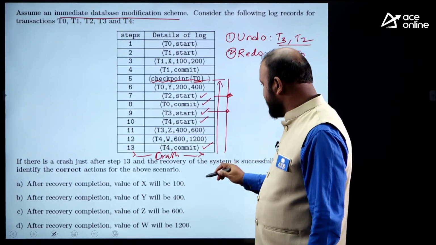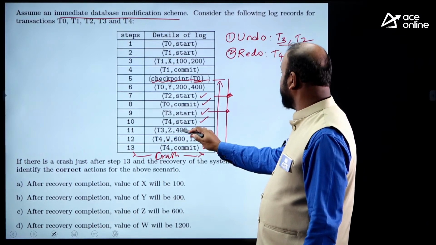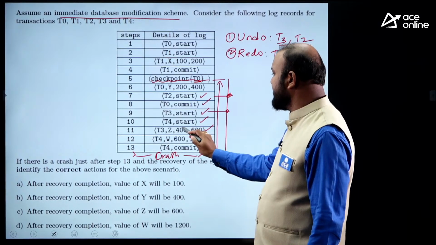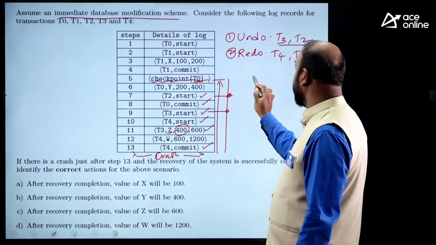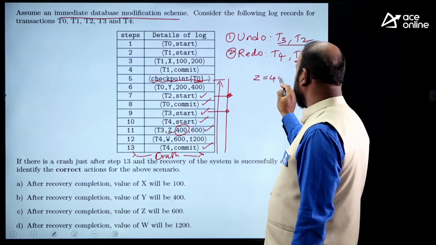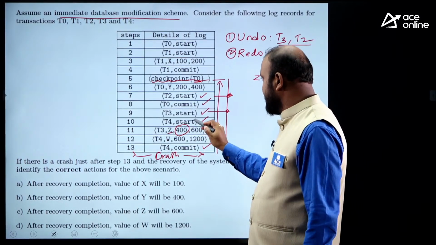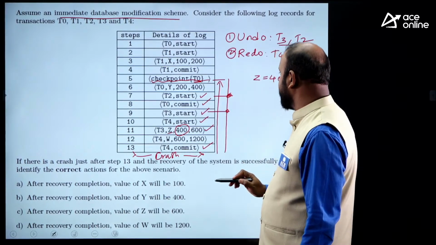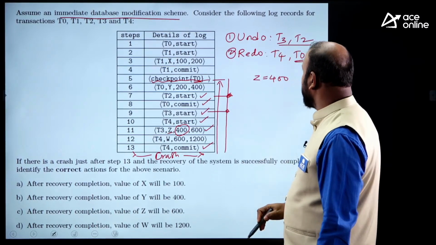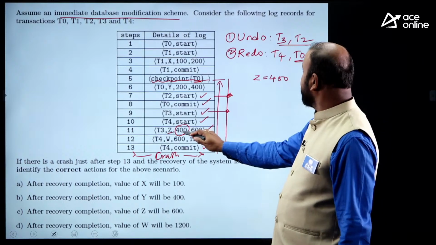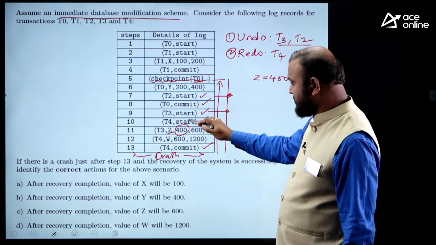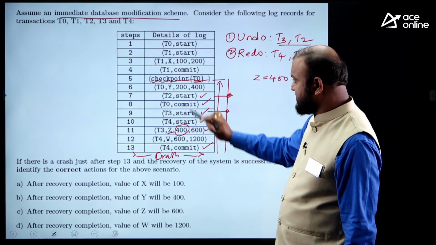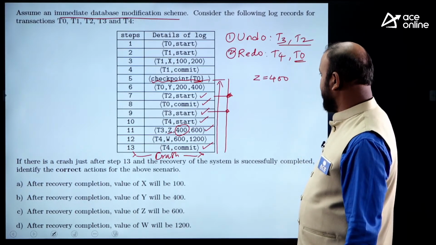While scanning backwards, it is a T4 log record, then a T3 log record. This is undo, which means Z is going to become 400. Z is 400. And this is a T0 log record. T0 is for redo, so ignore it. Fine. Undo is over. Undo for T3 is done. Undo for T2 has nothing to do because T2 logs are not there. It has just started. Fine.